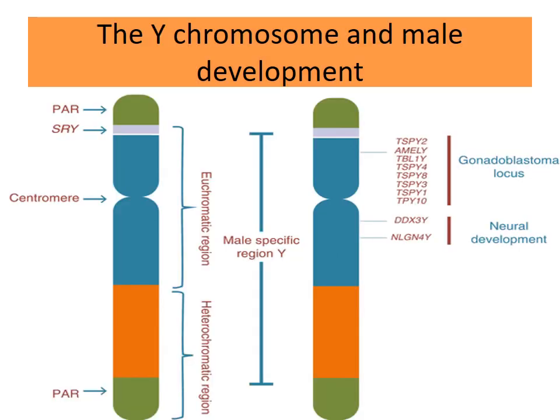The Y chromosome and male development. Both ends are present in the bar. The bar is the pseudo-autosomal region, and the SRY region is the sex determining region, and the euchromatic region is the functional unit, and the heterochromatic region is the non-functional unit, and the gonadoblastoma locus. This type is very important. TSPY and AMELY, these are all important, and neural development also. This is important for this picture, the Y chromosome and male development.